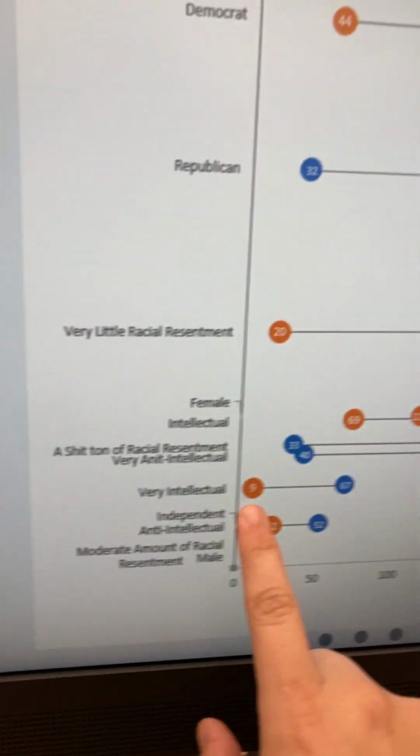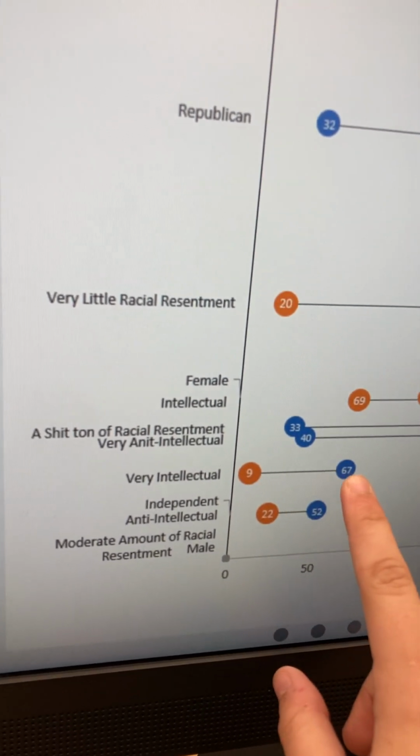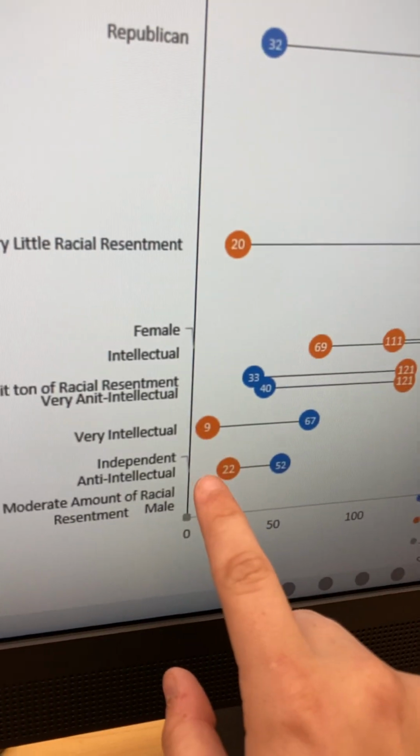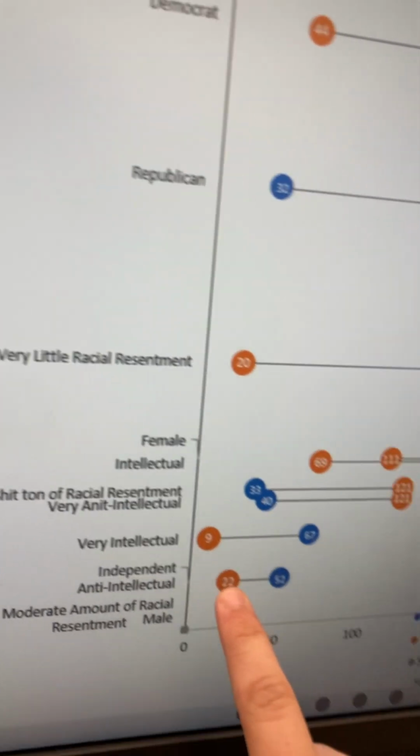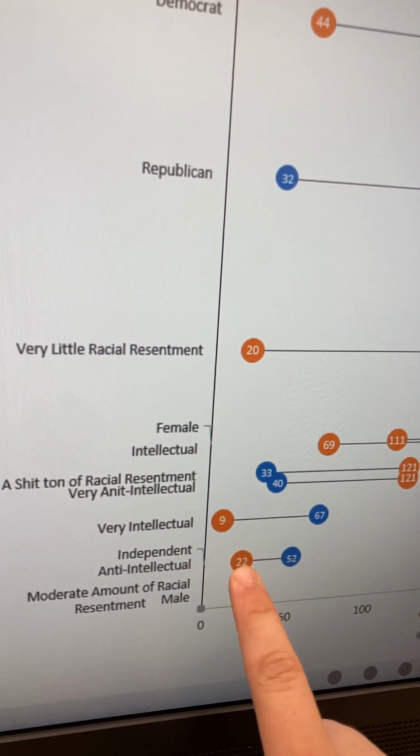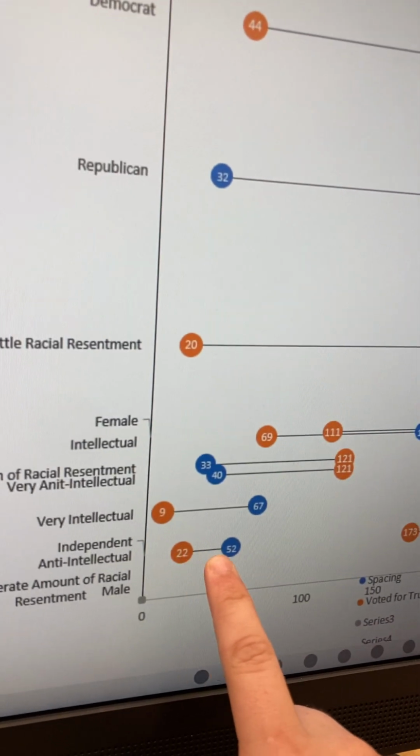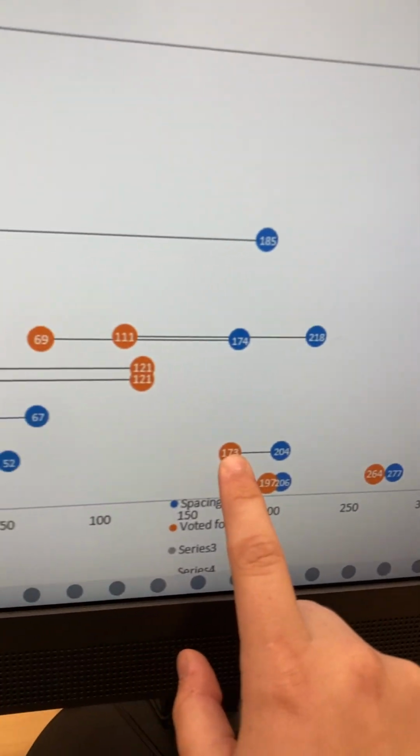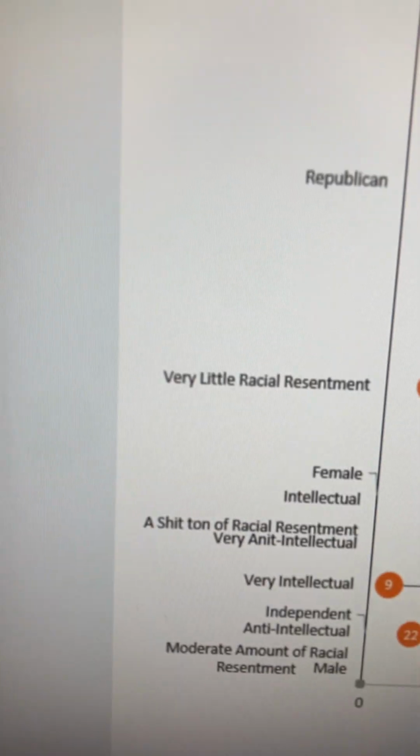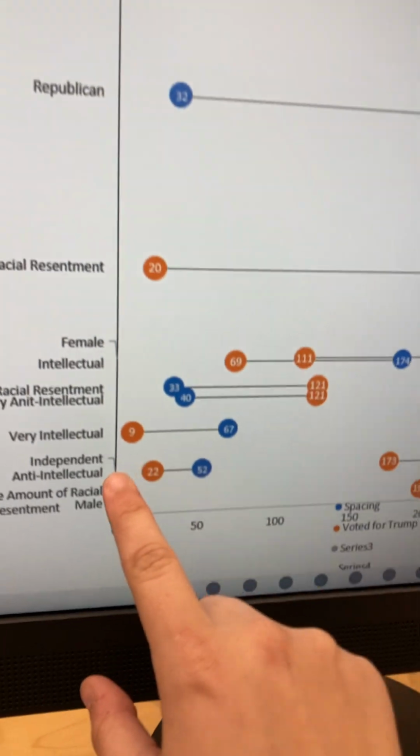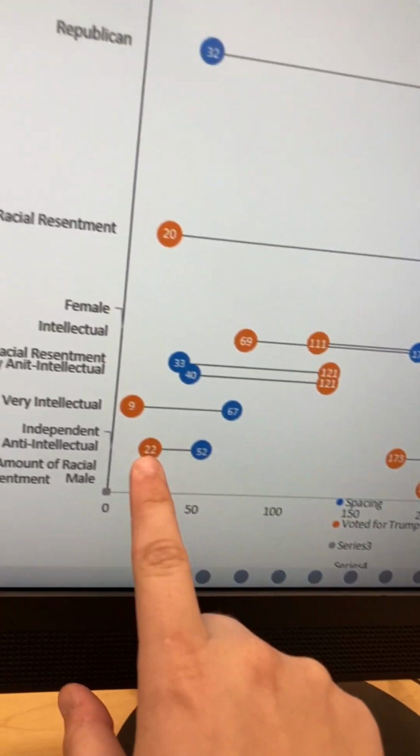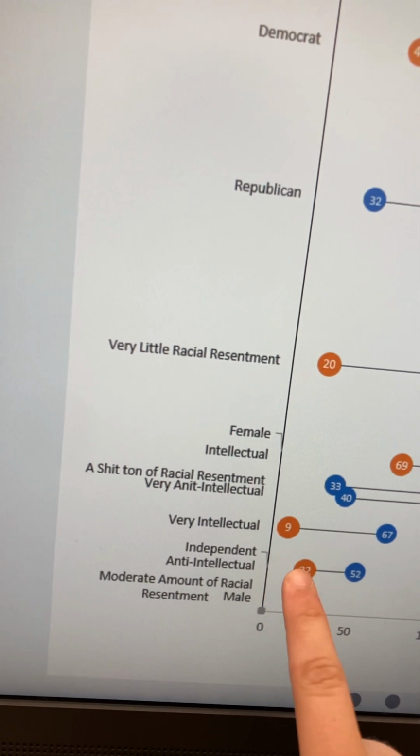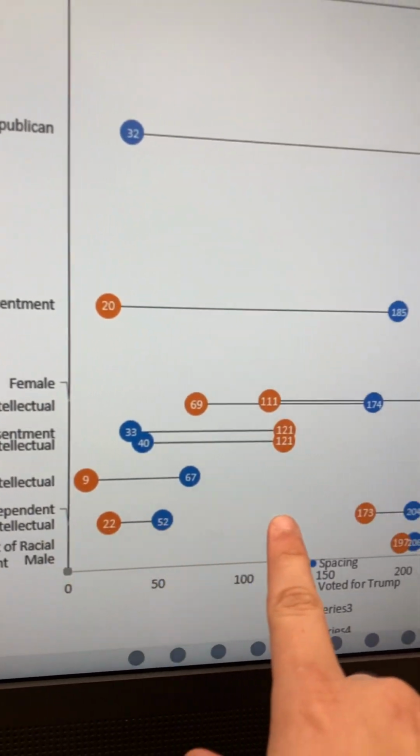Okay, very intellectual, 9 people that voted for Trump, 67 people that voted for someone else. Independent. Oh, these are the independent voters. 22 independent voters voted for Trump, and 52 voted for someone else. Anti-intellectual we have over here. We have 173. Wait, what did I do? Independent. No, we have anti-intellectual here. Just kidding. No, that is wrong. So this is independence. This one's anti-intellectual.